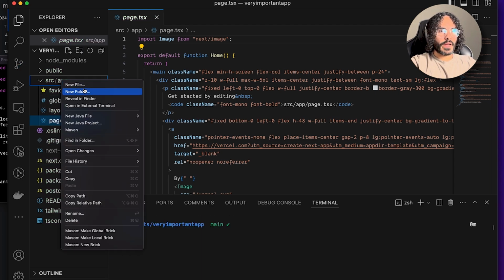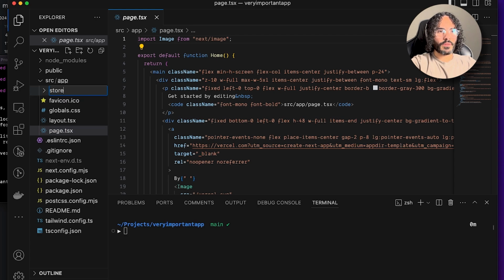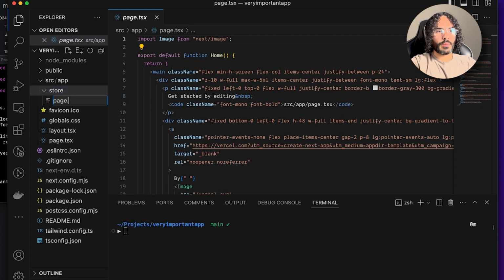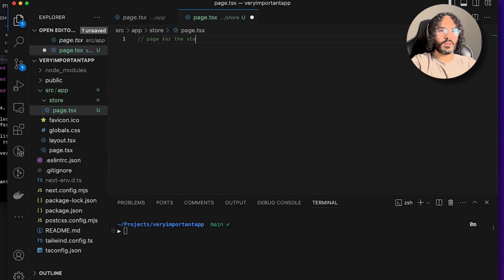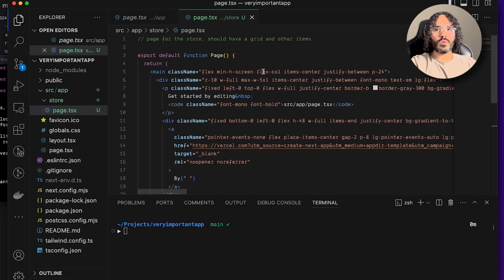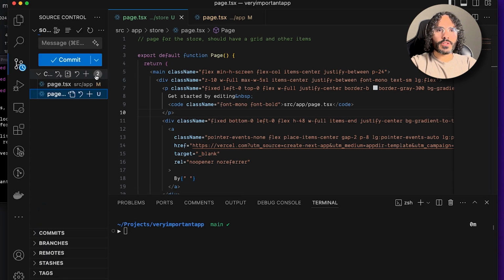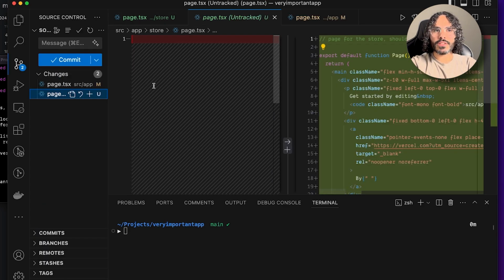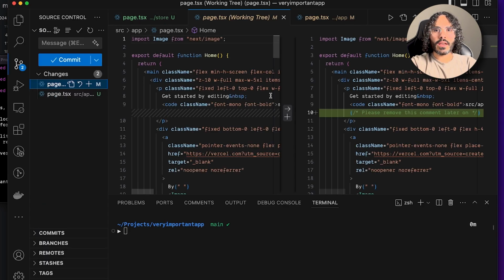Let's add a couple files here for the code. So we're gonna have here a store, and in here we're going to create a page. Cool, and let's go ahead and copy and paste this code from ChatGPT that I haven't even tested. Cool. Okay, and my files are tracked over here so I can see the changes. This one was added, and this right here.